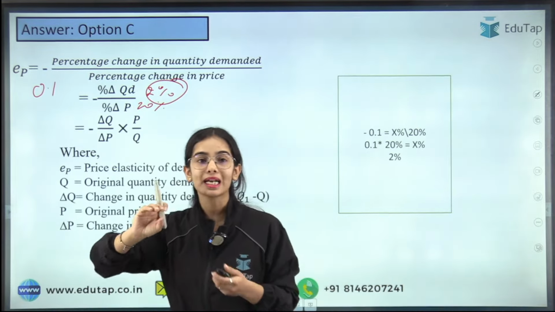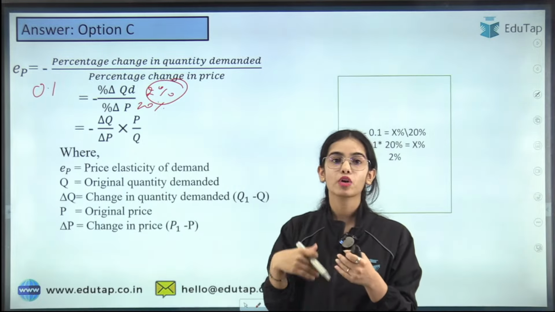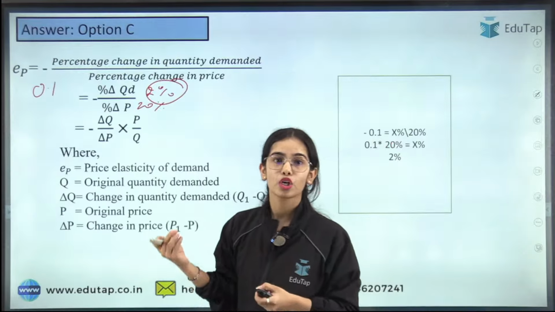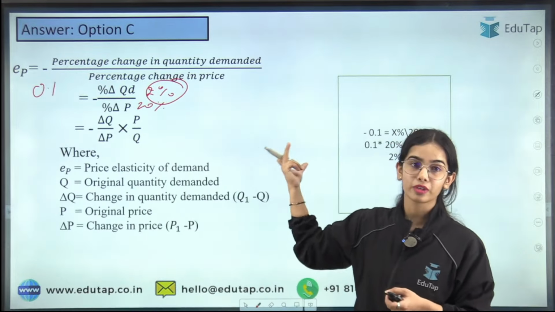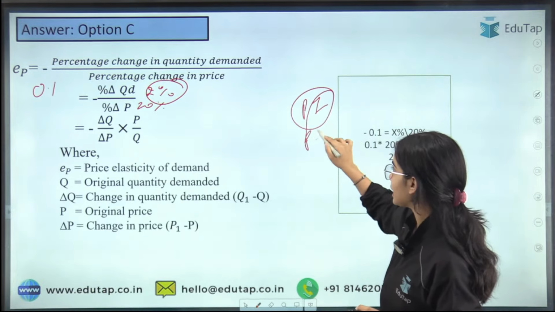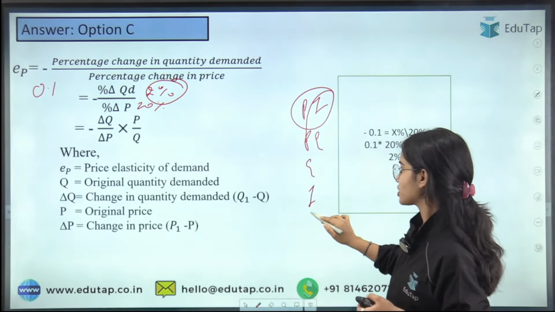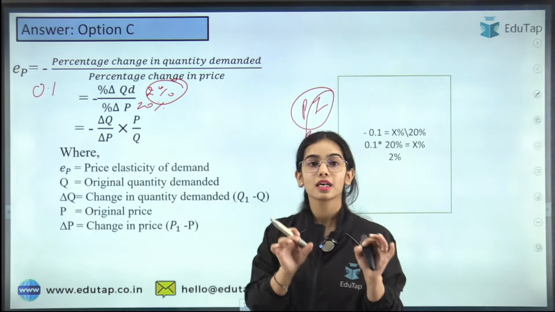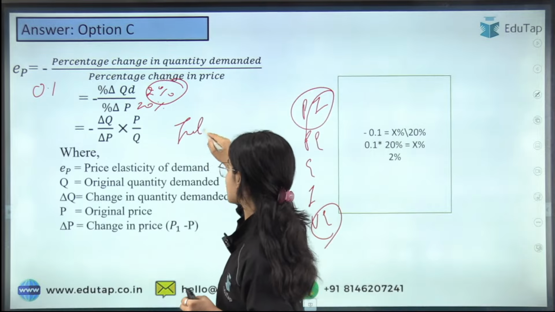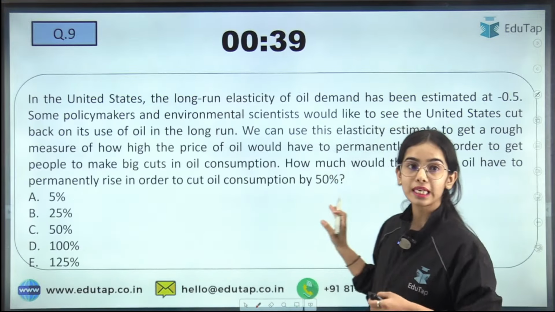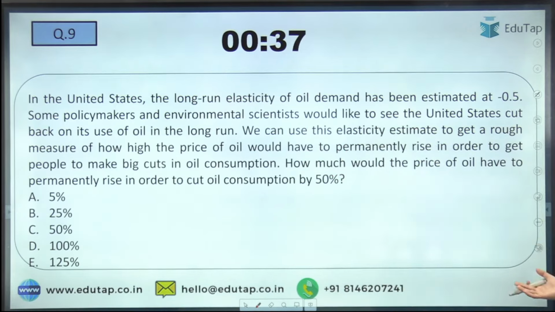Now who can tell me whether this is inelastic demand or elastic demand, perfectly elastic or perfectly inelastic demand? Can anyone tell me which kind of price elasticity this is? Perfectly inelastic, perfectly elastic, elastic, inelastic, or unitary elastic? Which kind of demand is it? Less than 1, so it is inelastic demand. Very good. It is inelastic demand because it is less than 1. Very good. So now the next question is: in the United States, try to read this question and try to answer it.